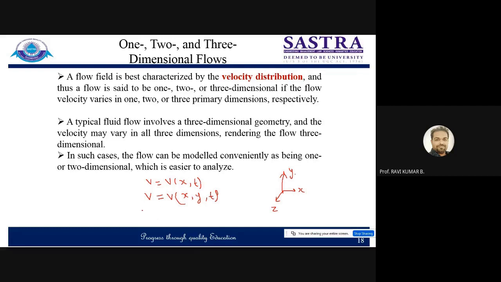If we consider three-dimensional flow, most natural flows are three-dimensional. For that, V is a function of all three coordinates and time. So this is the 3D flow, this is 2D flow, and this is 1D flow. Clear? So as per the direction of flow, you can classify them into three categories: one, two, and three dimension.